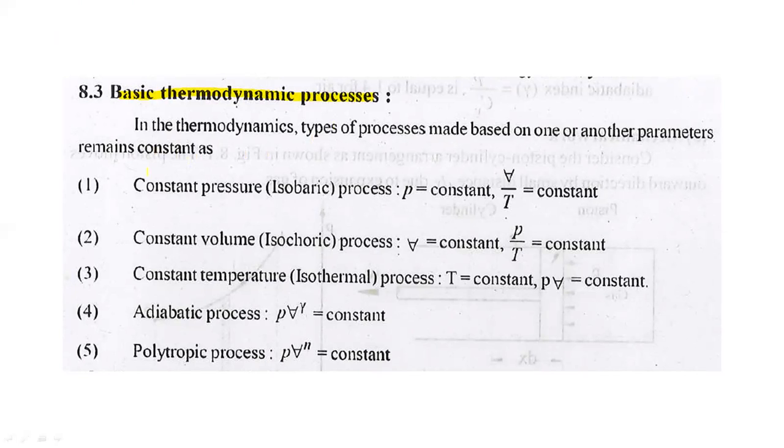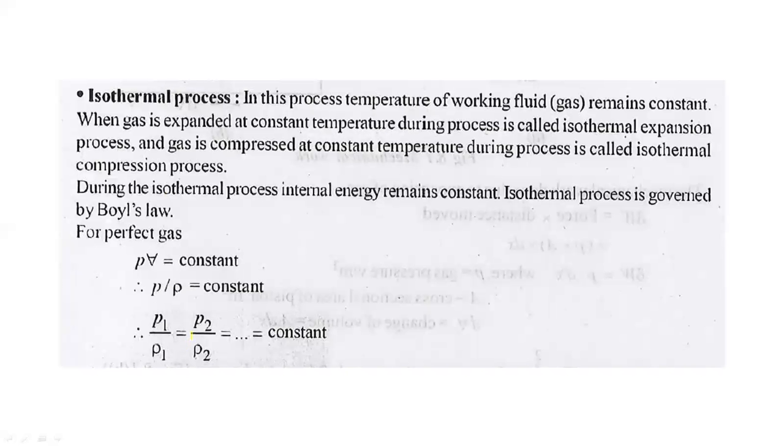The first one is the constant pressure process, or isobaric process, where pressure remains constant. Second is the constant volume or isochoric process. Third is the constant temperature or isothermal process. Fourth is the adiabatic process, and fifth is the polytropic process.